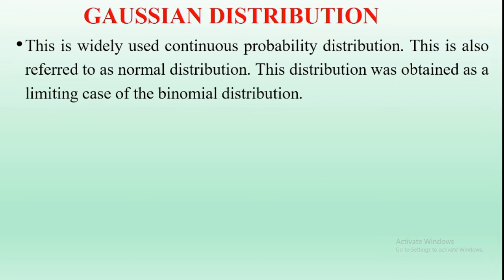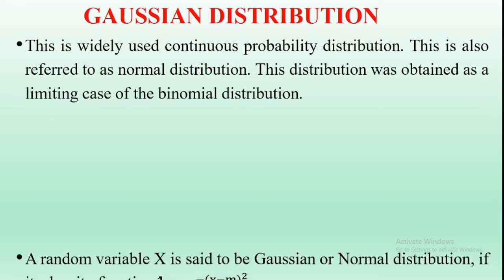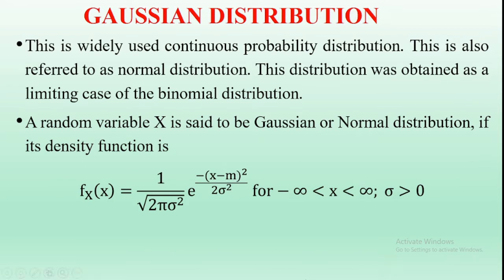A random variable capital X. Generally the random variables are represented by uppercase letters. A random variable capital X is said to be a Gaussian distribution or normal distribution if its probability density function is given by small f_X(x) equals 1 by square root of 2 pi sigma square, e power minus (x minus m) whole square by 2 sigma square, for x varies from minus infinity to plus infinity and sigma is greater than 0.